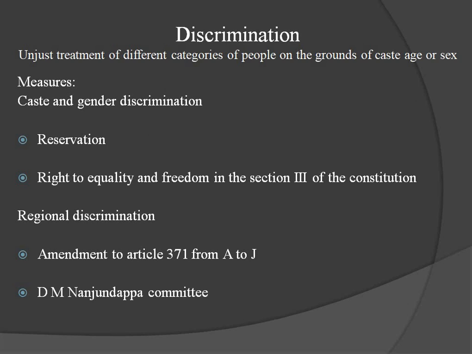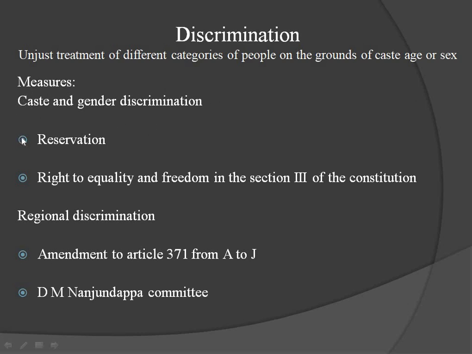And let us see what are the measures for this. Discrimination on the basis of caste: how they show the discrimination, facilities not given, rights not given to them, etc. With gender discrimination, female equality was not there, they were suppressed, their feelings were not given importance, they were tortured, etc. And regional discrimination: some regions are given more importance, some regions are not given that much importance. So like this, many discriminations we can see. So let us see the measures to check this discrimination.